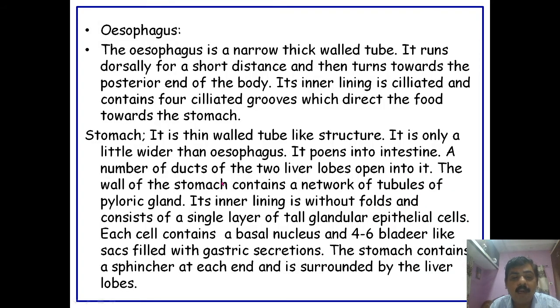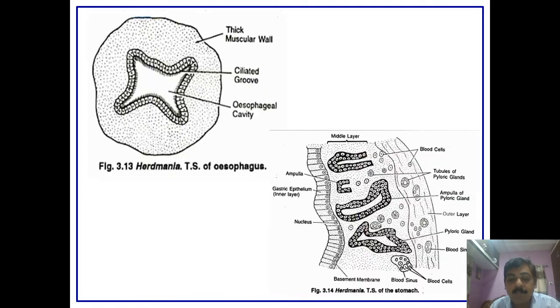The number of ducts of the two liver lobes also open into the stomach, and the wall of the stomach contains a network of tubules of the pyloric gland, and this pyloric gland secretes digestive juices. Its inner lining is without fold, and it contains tall glandular epithelial cells, and these epithelial cells are supposed to secrete the gastric juices.